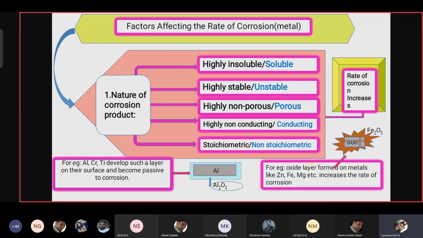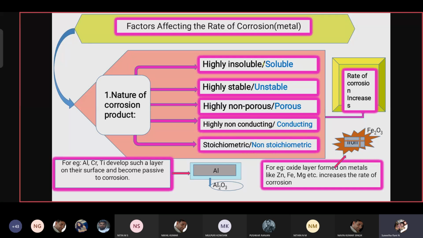In the same way, in iron, the oxide is not a protecting layer. It is not protecting the base metal. So the kind of product it forms determines whether it is passivating or activating the reaction. The formation of the product depends on the medium: whether it is highly soluble or insoluble, stable or unstable, non-porous or porous, non-conducting or conducting, stoichiometric or non-stoichiometric.